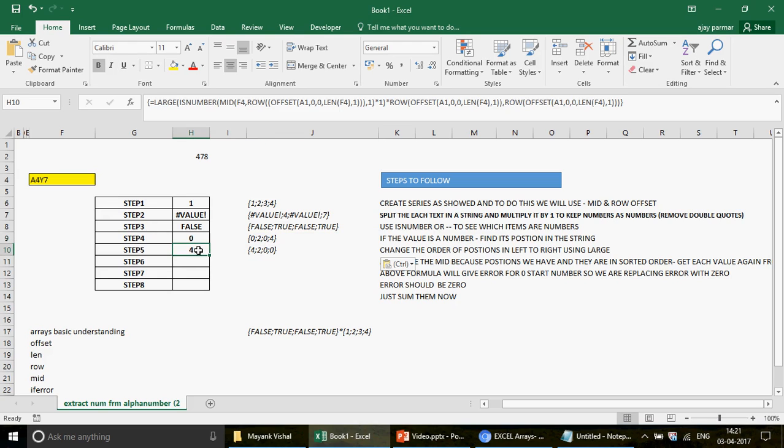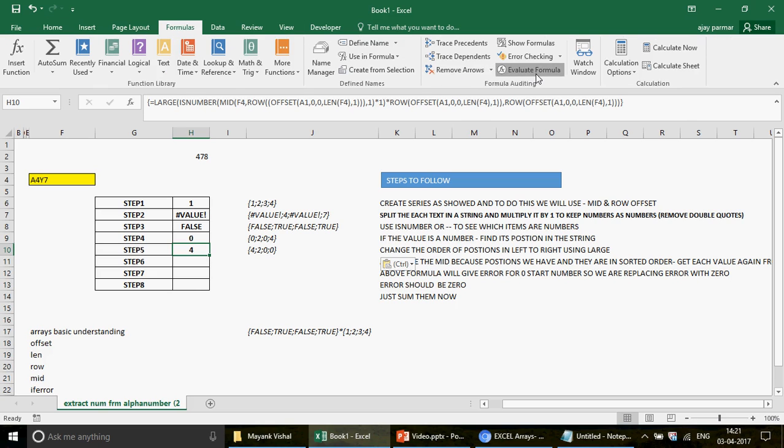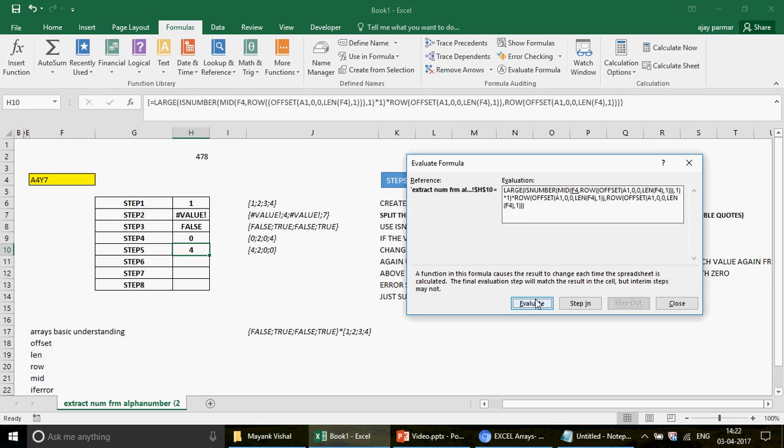So if you want to have a look at what exactly happened here, just go to the formula and click on evaluate formula, look at this. I'm going to run this function very quickly. Let me first click on evaluate. So this is what it looks like. Okay, now look at this. Let me just click here, and I want to show you the large function, how it is going to work.